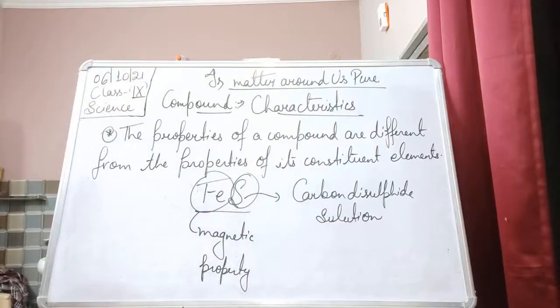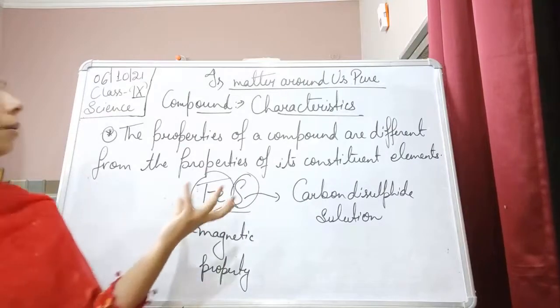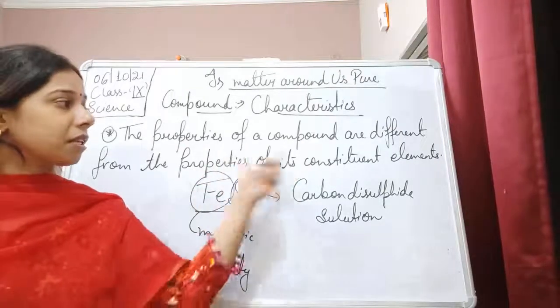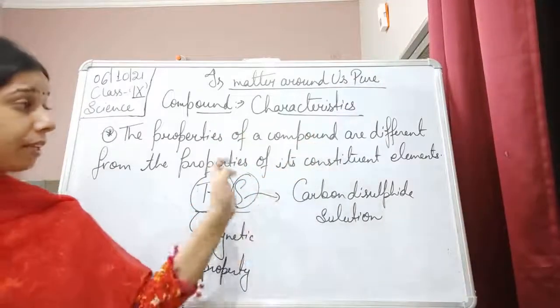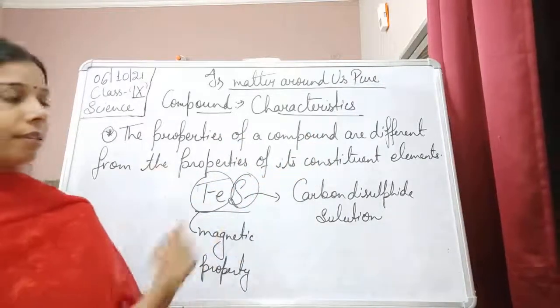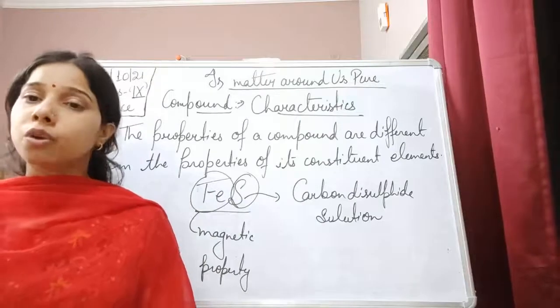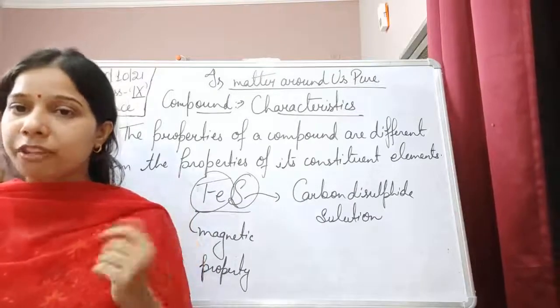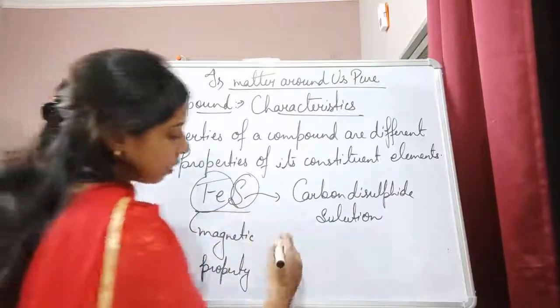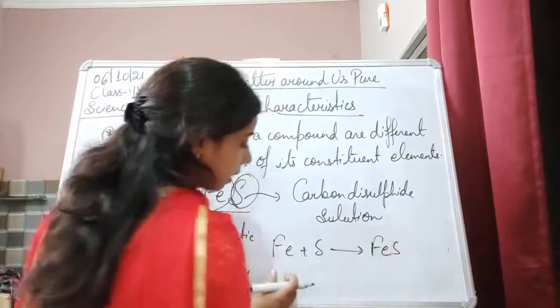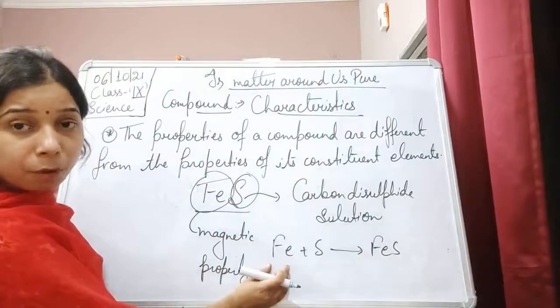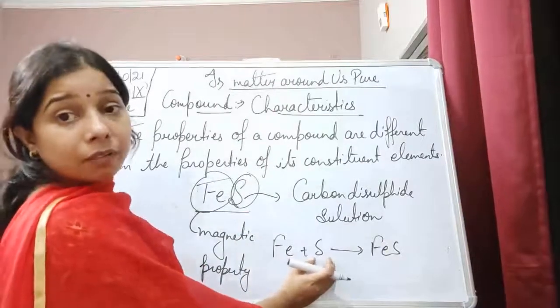Now, how do we understand the statement that the properties of the compound FeS are different from its constituent elements, iron and sulfur? Suppose iron reacts with sulfur to form FeS. Iron shows the magnetic property, and sulfur easily dissolves in carbon disulfide.